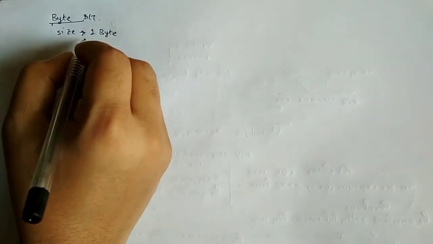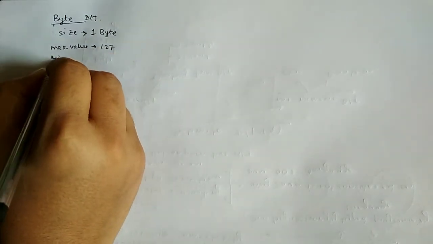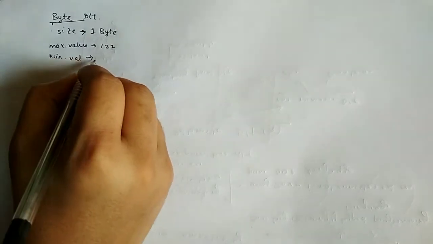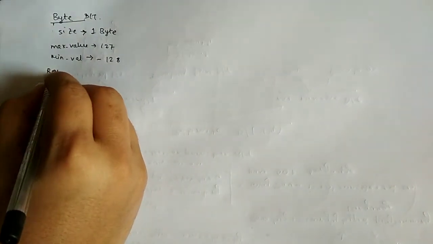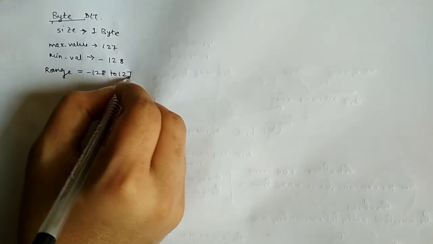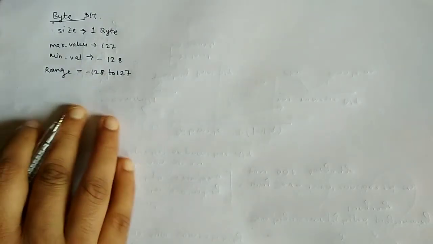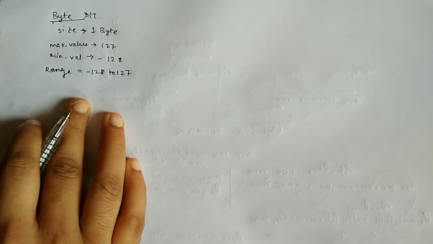We can consider the size of byte is 1 byte, the maximum value is 127, the minimum value is -128, and the range is -128 to 127.